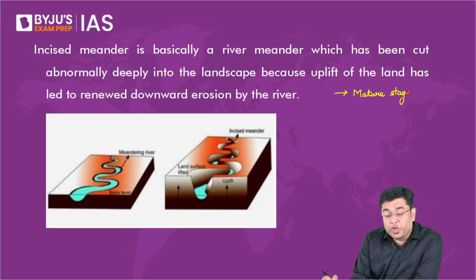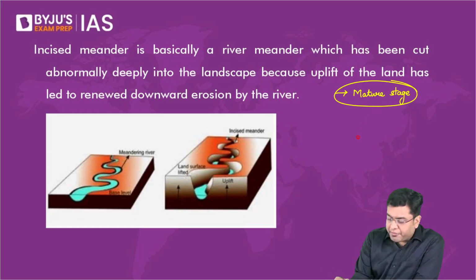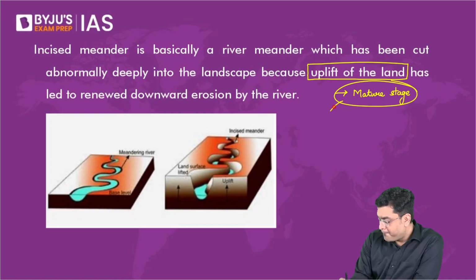Now in the mature stage of the river, when is it that you will observe an erosional landform? Whenever you have the uplift of the land mass. Upliftment of the land mass. In that case, of the land mass.